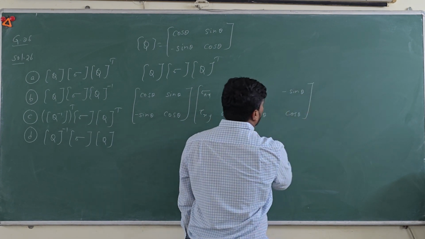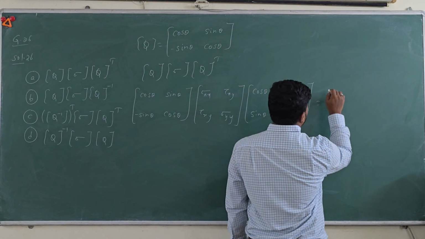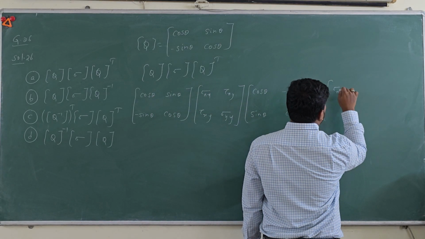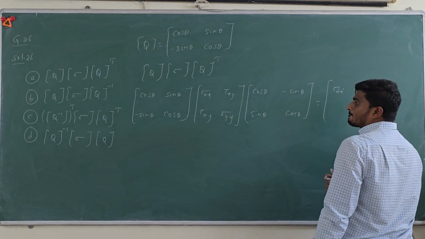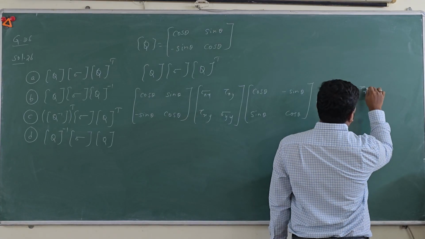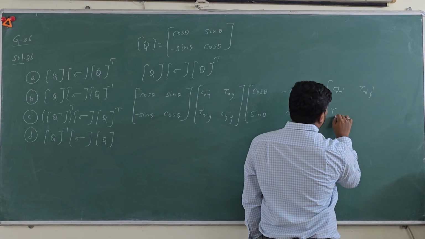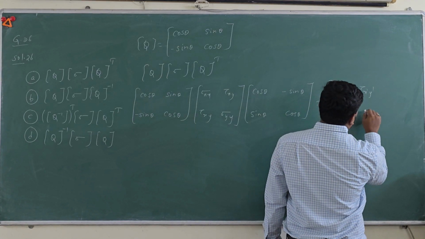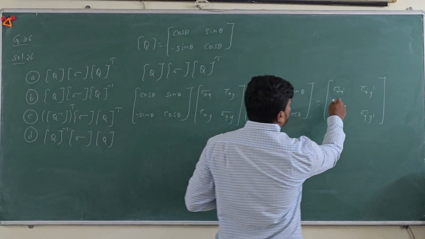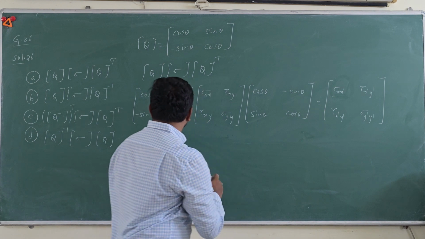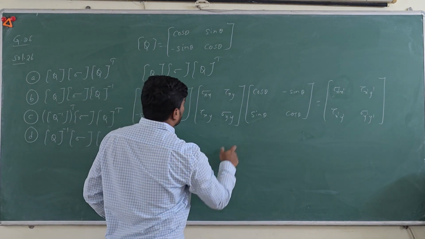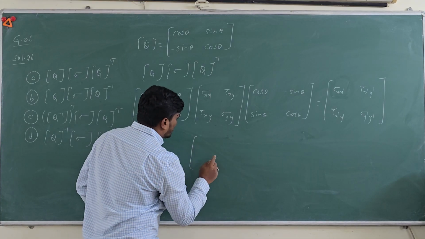So this will give us the new state of stress, that is sigma x dash, then tau x dash y dash, then tau x dash y dash, then you have sigma y dash y dash. Now to get this sigma x dash, multiply these two first.